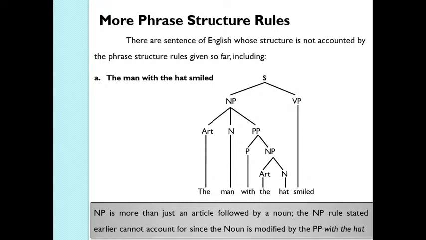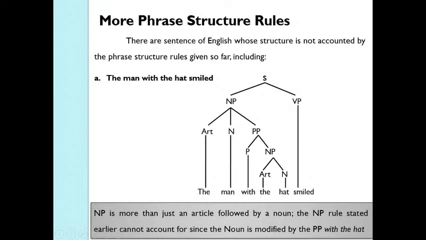Here are some more phrase structure rules. There are sentences of English whose structure is not accounted for by the phrase structure rules given so far, including the man with the hat smiled. Here you have the noun phrase, but in the noun phrase you have an article, noun, and a prepositional phrase. So you see that a prepositional phrase here is a part of a noun phrase.